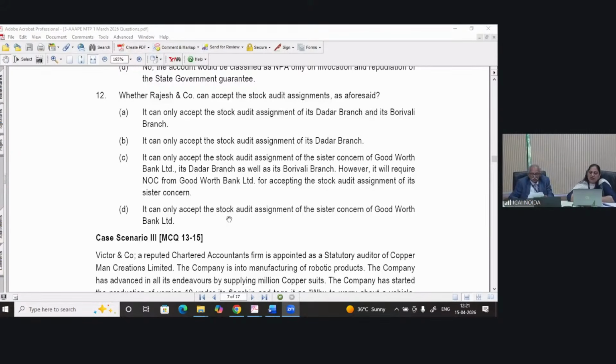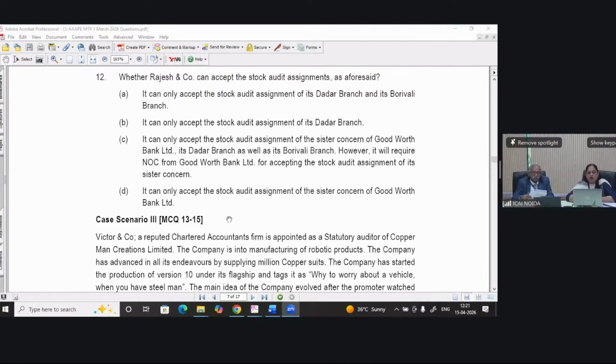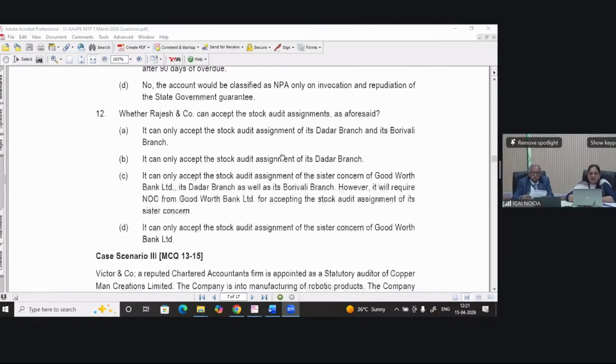However, it will require NOC from Goodworth Bank Limited for accepting the stock audit assignment. It can only accept the stock audit assignment of sister concern of Goodworth Bank Limited. I have received answer from Rekha option B, Shrikant option D. What about others?